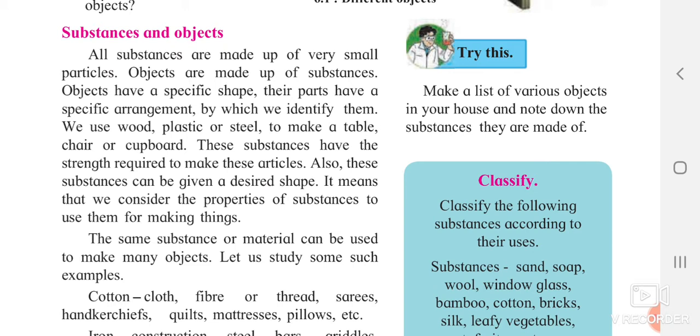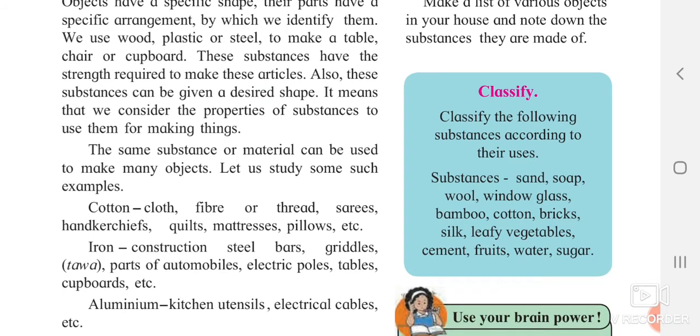From cotton we get cloth, fiber, thread also; saris are made from it, handkerchiefs are also made, quilts, mattresses, pillows, shirts, dresses, etc. If you consider iron, what things can you prepare from iron? Yes, you can prepare construction steel bars. You can prepare griddles, which are also called tawa.